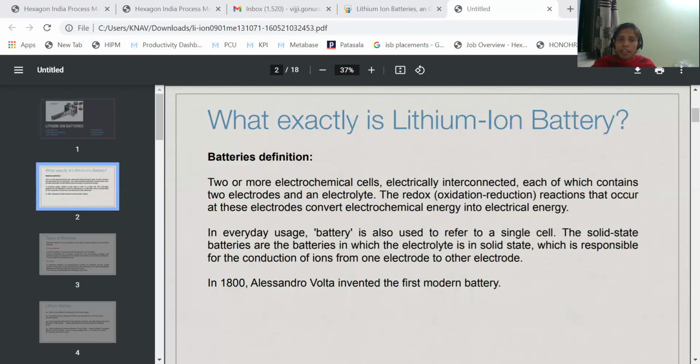The solid state batteries are the batteries in which the electrolyte is in the solid state, which is responsible for the conduction of ions from one electrode to the other electrode. So these batteries are very responsible for the conversion of chemical energy to electrical energy and also for the conduction. In 1800, Alessandro Volta invented the first modern battery.